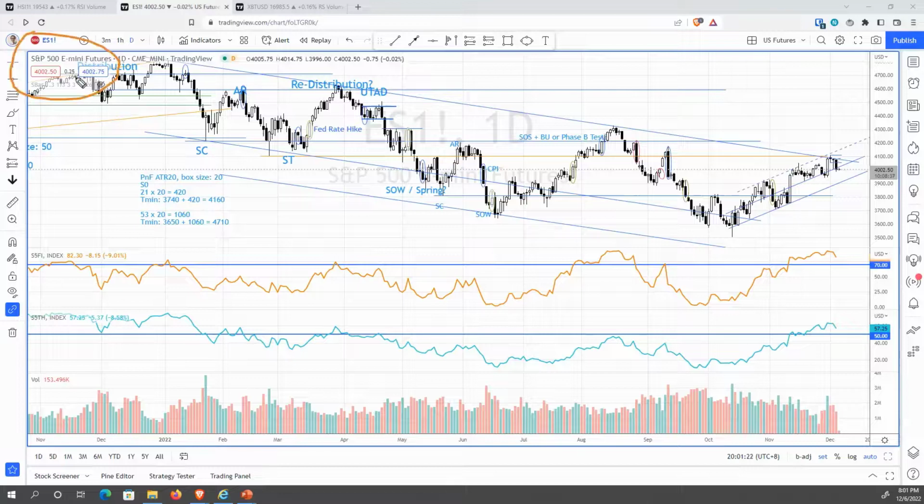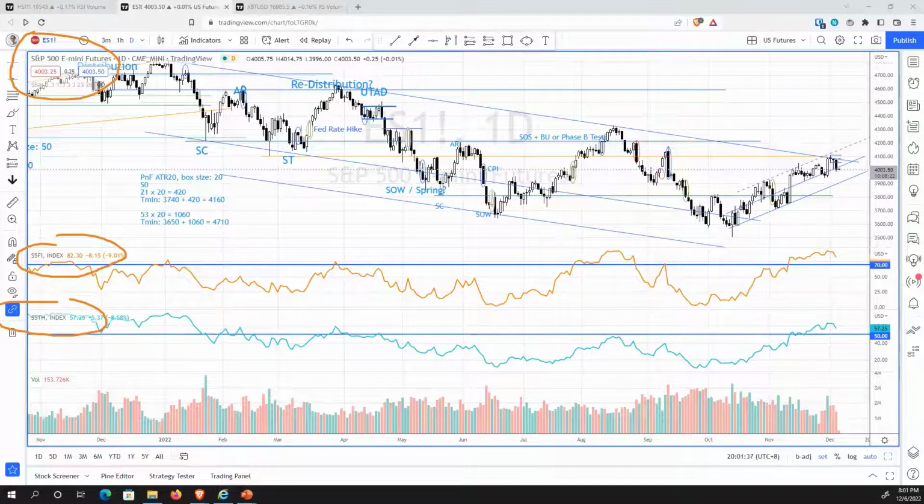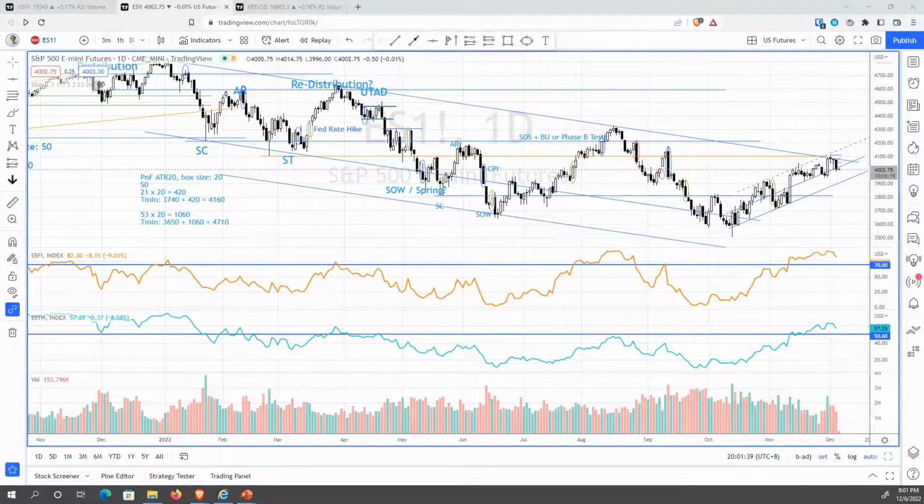That is the S&P 500 E-mini futures, and this is the 50-day moving average for the S&P market breadth, and the other is actually the 200-day. So I just line this up, and you can probably see this on the 50-day moving average. This is the percent of the stocks that are above the 50-day MA. Right now it is right at overbought.